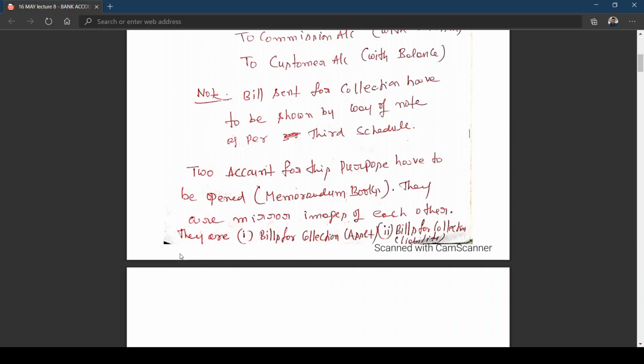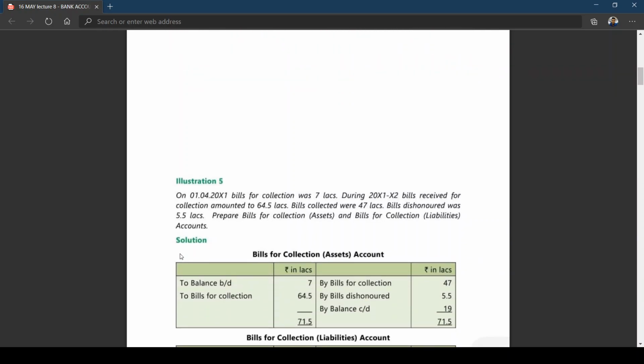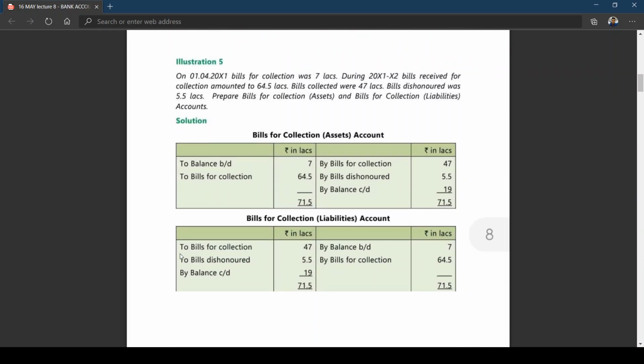See, when the bank is sending the bill for collection, the amount is being received by the bank. When you are receiving the amount, the bank is receiving it as an asset. But that amount again is to be given to whom? To the customer account. So it is a liability. That is why we will be opening two accounts called bills for collection asset account and bills for collection liability account. Now we have one problem here.